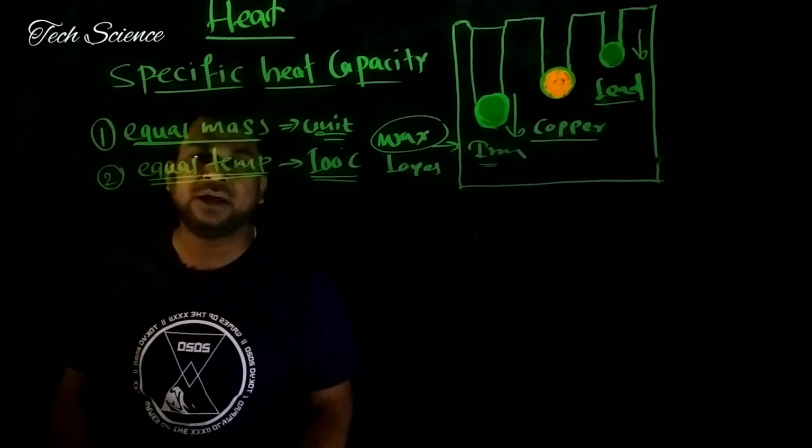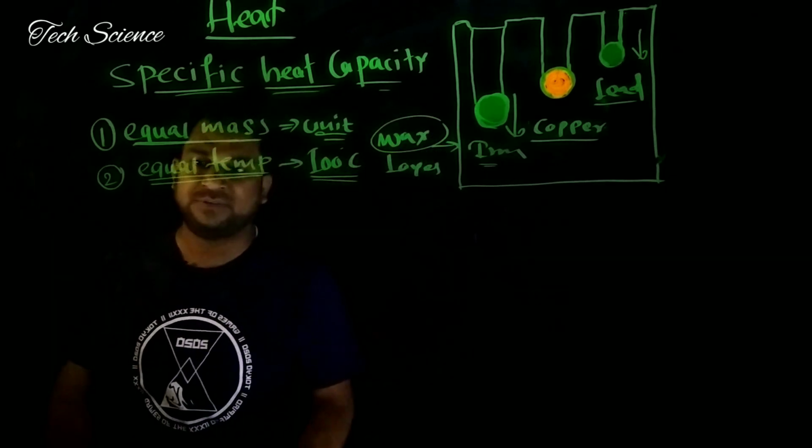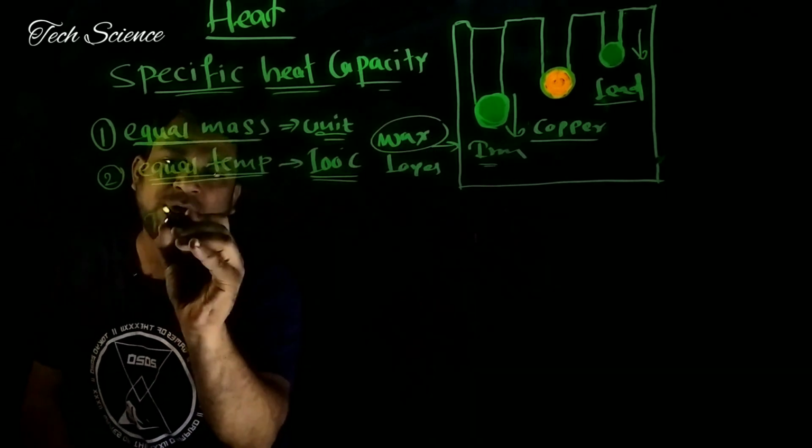Now it's time to write the definition of specific heat capacity.